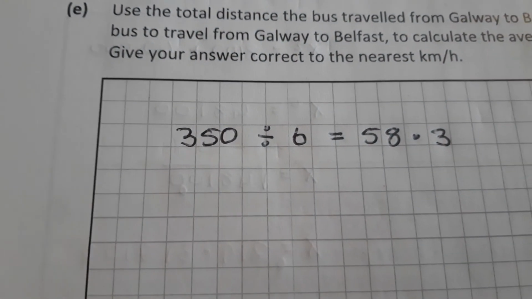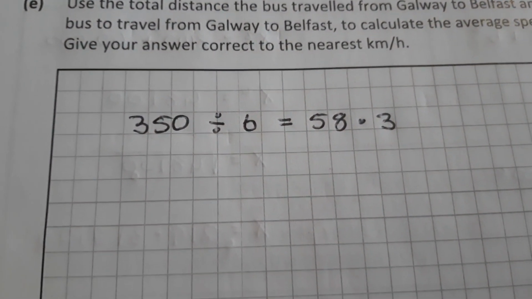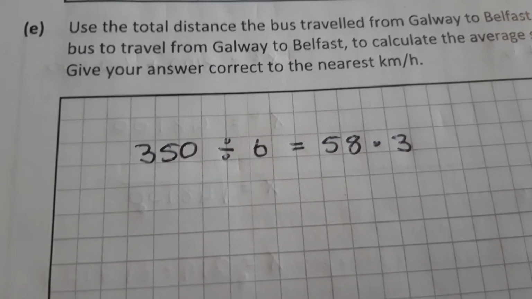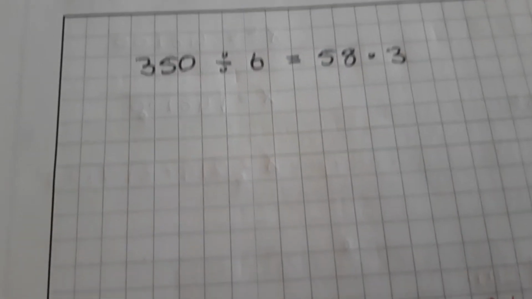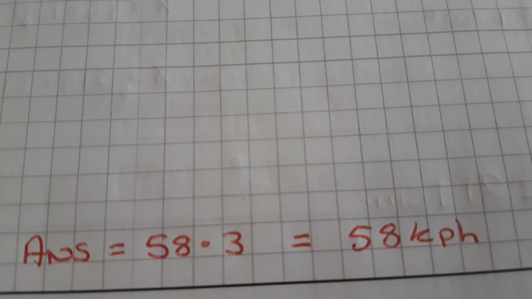So it has travelled 6 hours. So that's where you get your 6 from. So you get your 350 divided by 6, and you get 58.3. They want it to the nearest kilometre, so you round that. The 0.3 adds nothing to the 8, so your answer is 58 kilometres per hour.